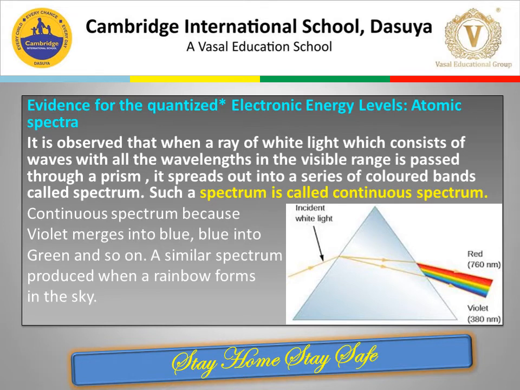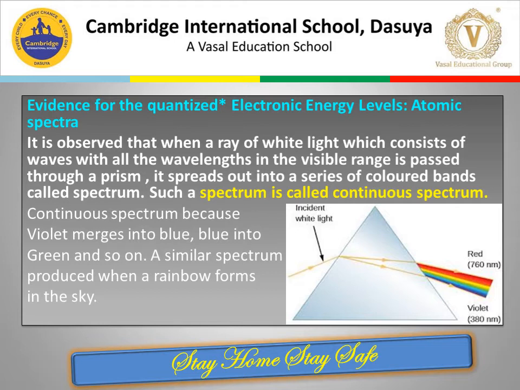It is observed that when a ray of white light, which consists of waves with all the wavelengths in the visible region, is passed through a prism, it spreads out into a series of colored bands called a spectrum. In this spectrum, it is seen that the light of red color, which has the longest wavelength, is deviated the least, while the violet light, which has the shortest wavelength, is deviated the most.